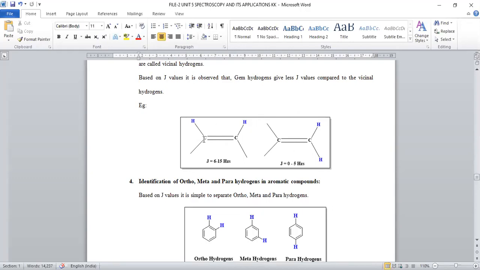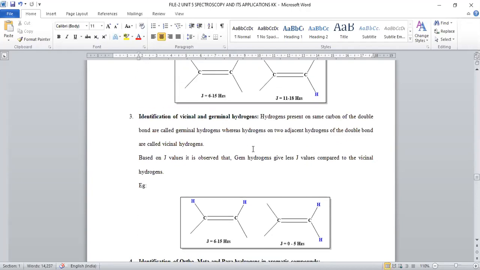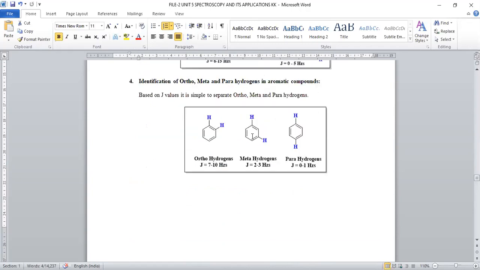Vicinal hydrogen stands for hydrogens present on adjacent carbons; hydrogens on the same carbon are called geminal. Geminal hydrogens always have a lower J value, ranging from 0 to 5. Vicinal hydrogens have 6 to 15. In this way, you can identify whether hydrogens are present on the same carbon or different carbon atoms based on its J value.